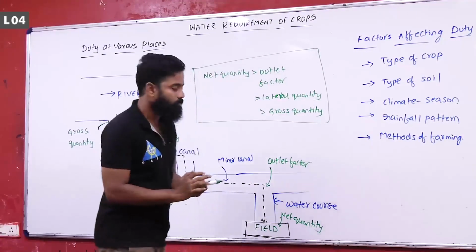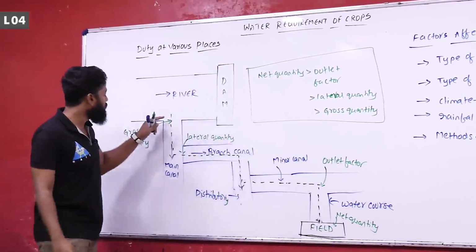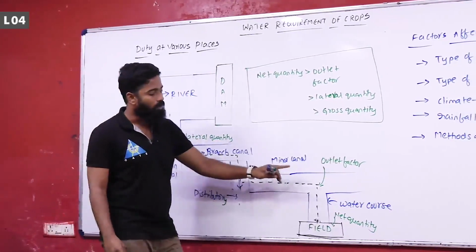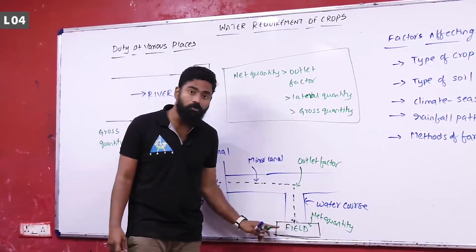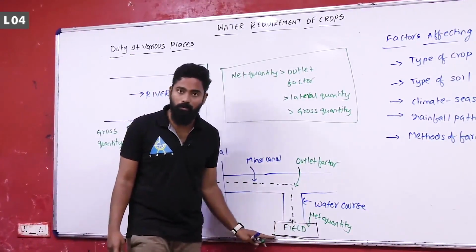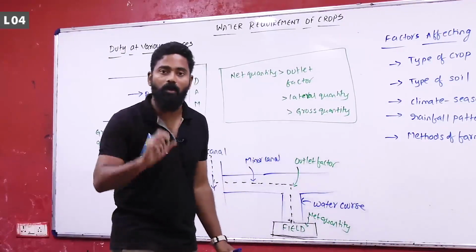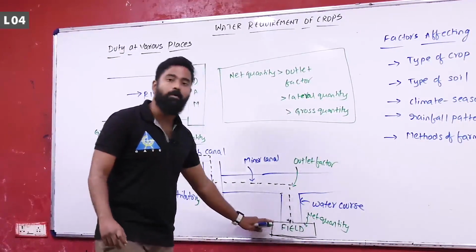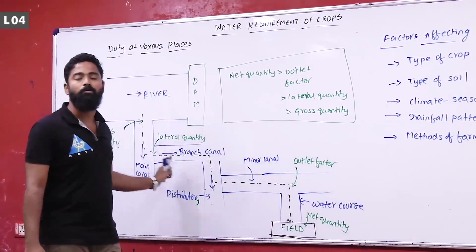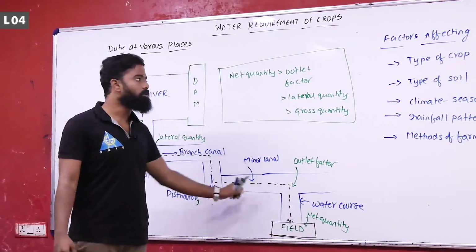These are the various things that you have to consider. So, see here, river, gross quantity, lateral quantity, outlet factor and net quantity. Since the losses are less here, the duty will be more. Duty being more means more area will be irrigated over here compared to here, because there will be a huge amount of losses in all these places.